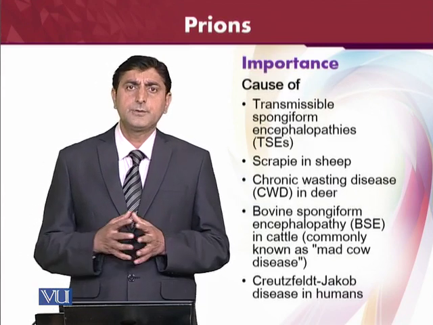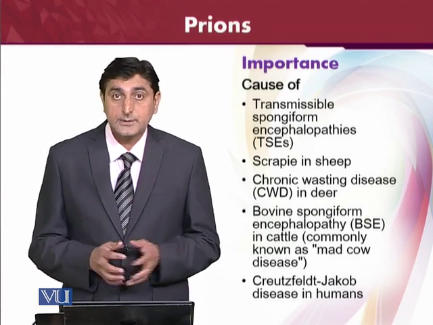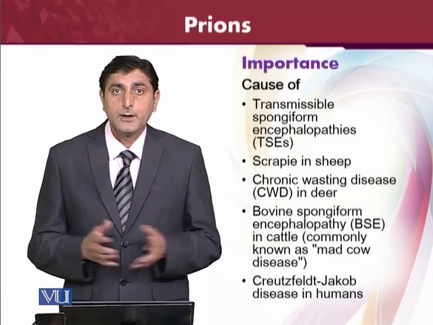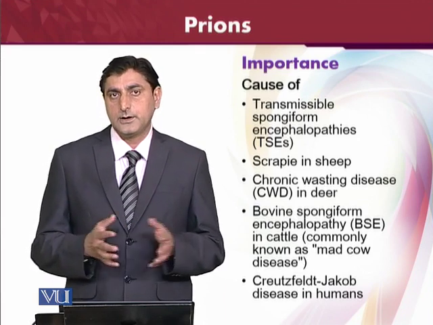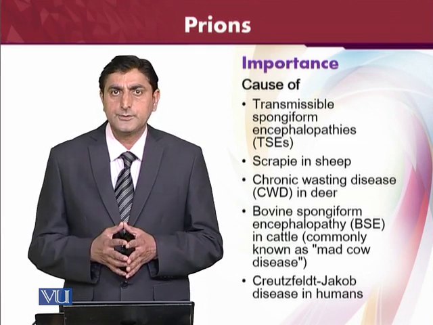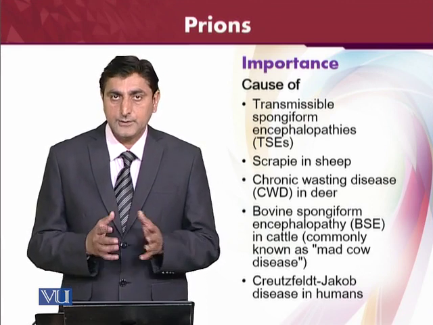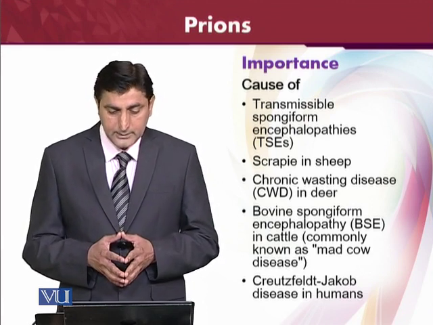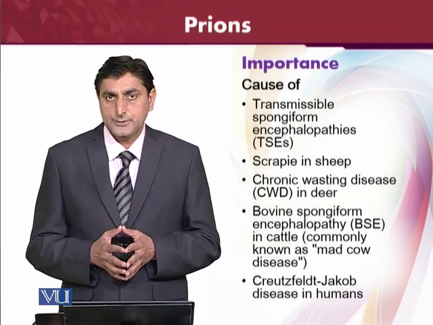First of all, we will start with how important prions are and what diseases are caused by them. We have seen viroids, we have seen satellite viruses, but compared to them, prions are more important, because those cause disease in plants, and here they are even causing disease in human beings and animals, like transmissible spongiform encephalopathy, a very important disease.